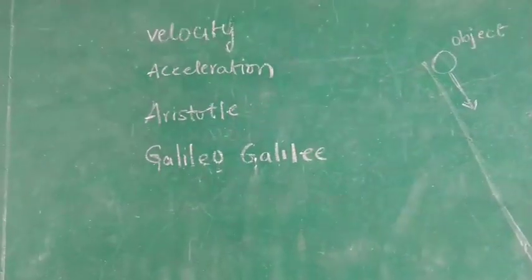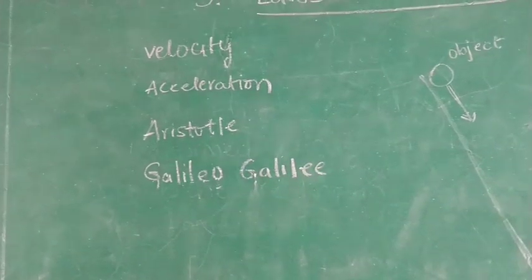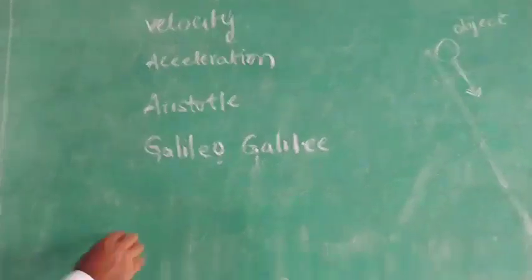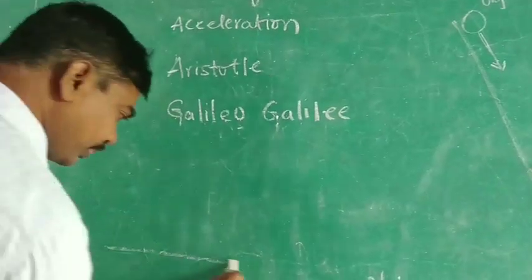Now one more experiment about that. Galileo came to a conclusion.